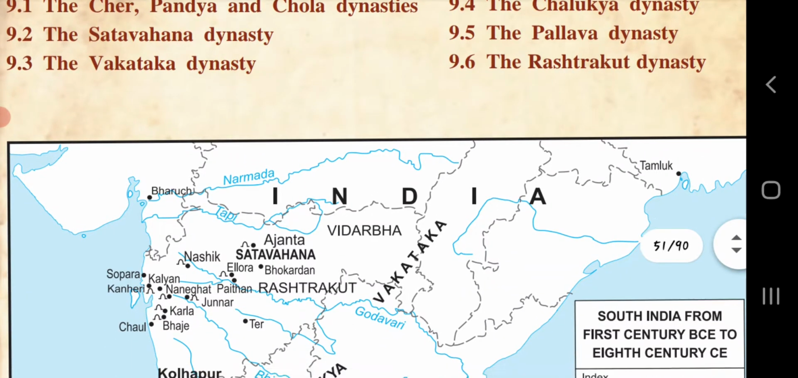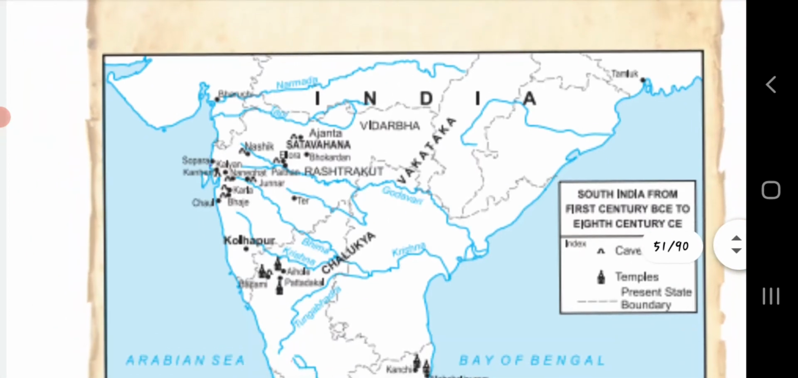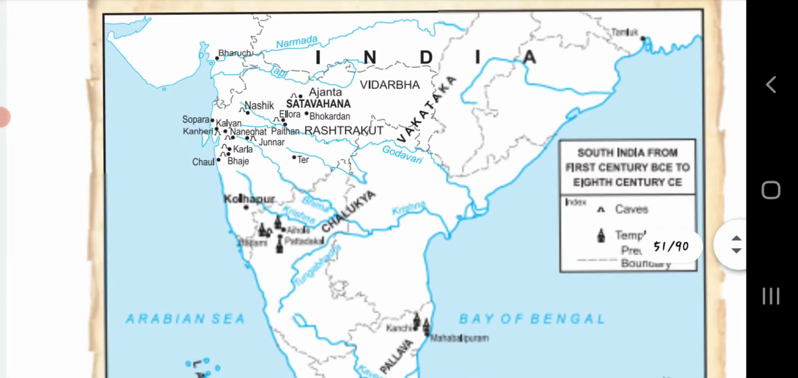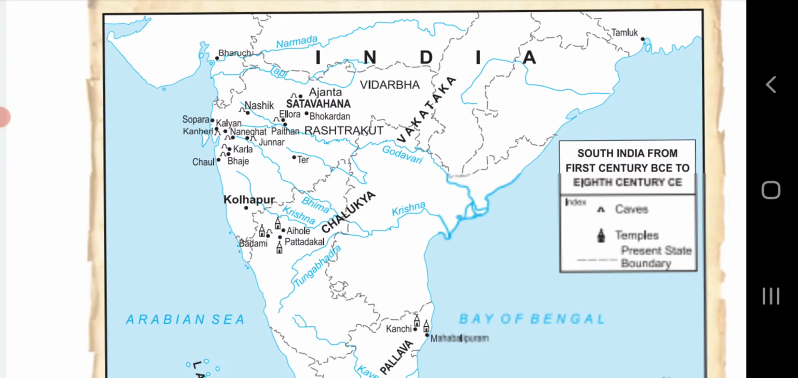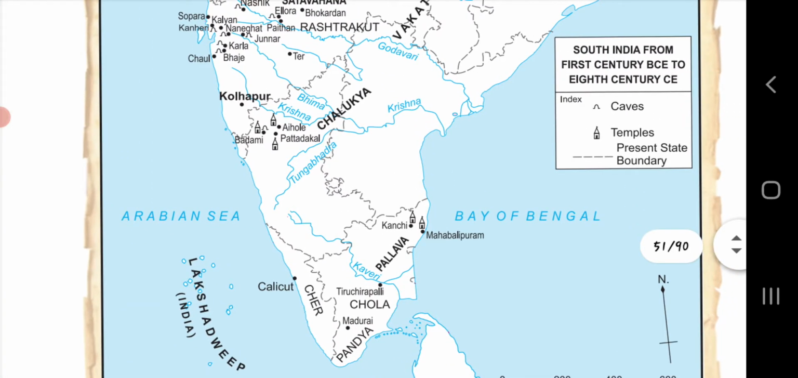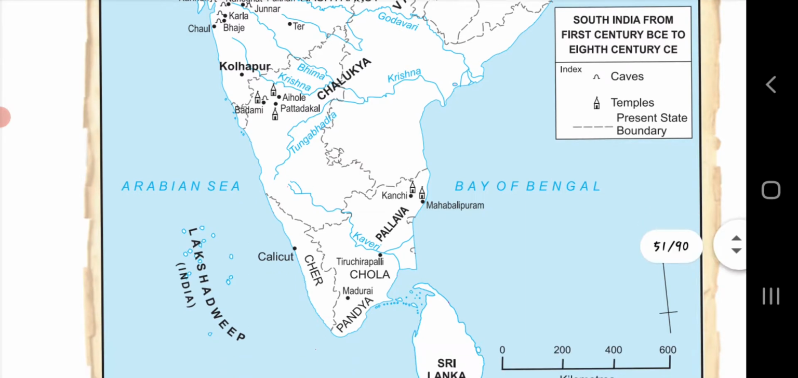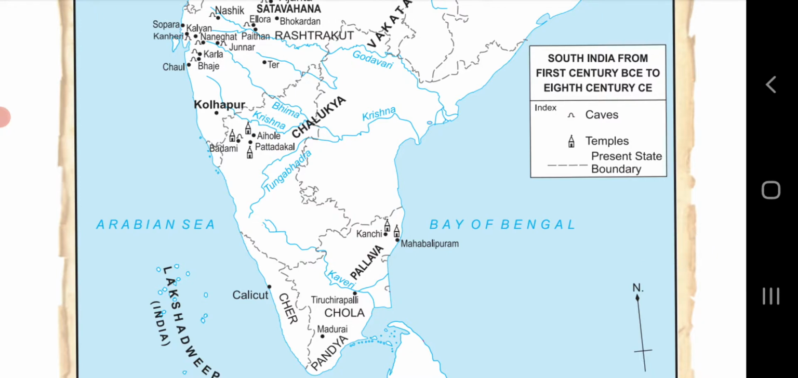About all of them, a map has been given. You have to complete this map and stick that map in your classwork. These are all the regions of ancient kingdoms which were in the south. Here you can see the Vidarbha, Satavahana, Vakataka that are shown in this map with dark black dots and with bold letters. Chalukya, Vakataka, Satavahana, Rashtrakuta, Pallava, Chola, Chir, Pandey. So these were the regions, ancient kingdoms of the south.